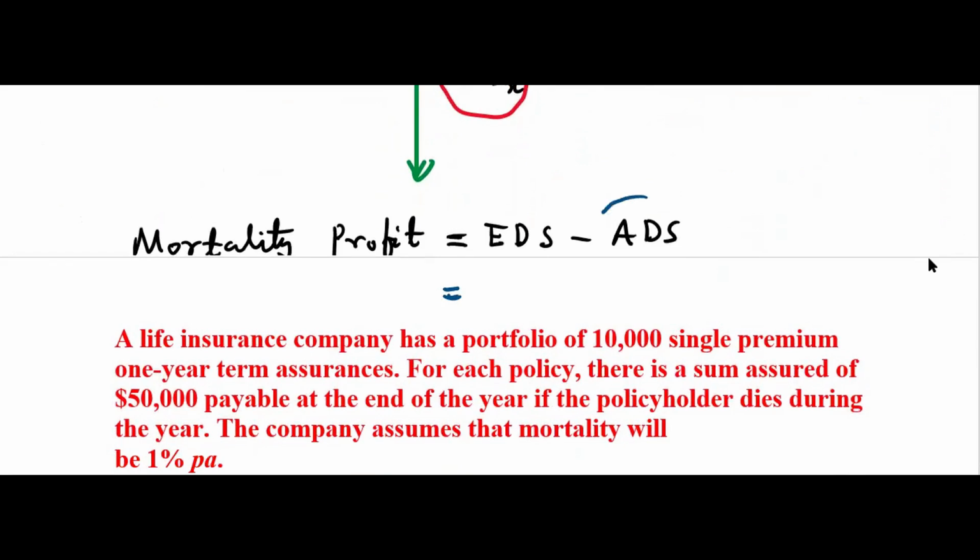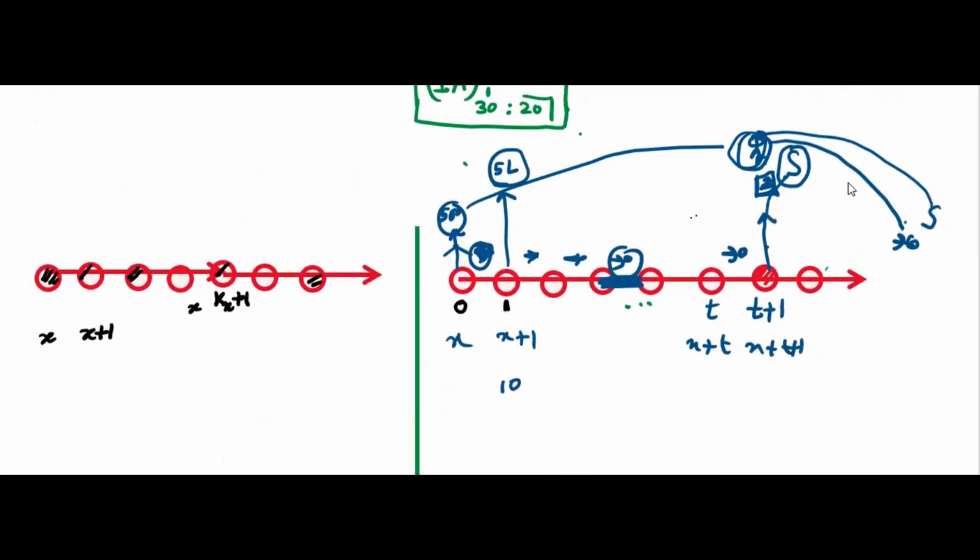So actual death strain. What is death strain here? You subtract S, this is a heavy amount, minus the reserve you keep here. That is the difference between surviving and dying. That is the death strain. Time is T plus 1. So this is called death strain.